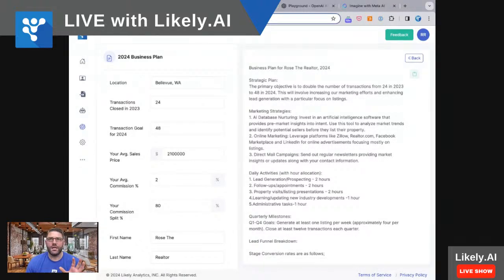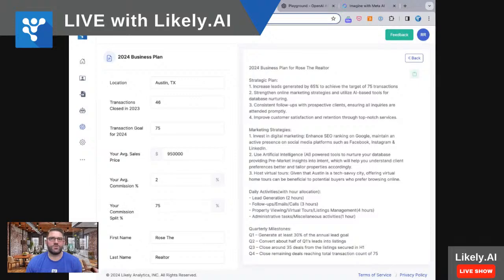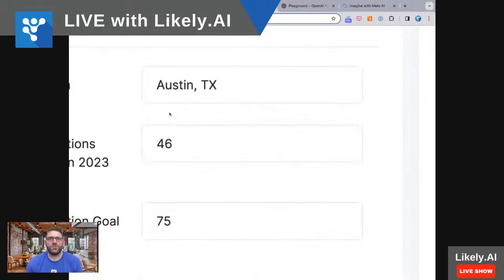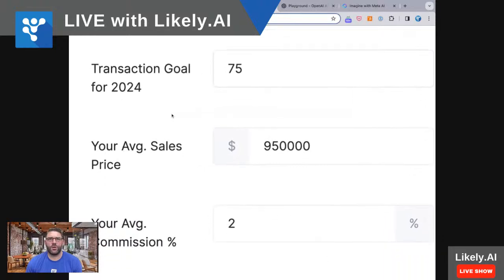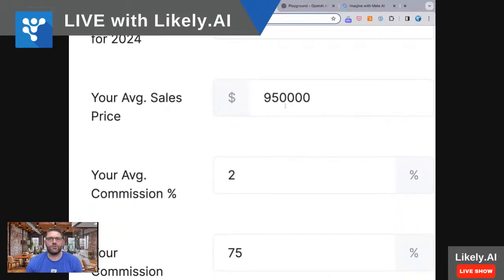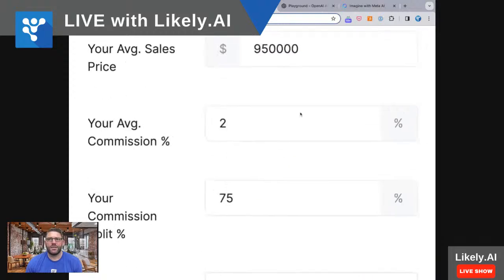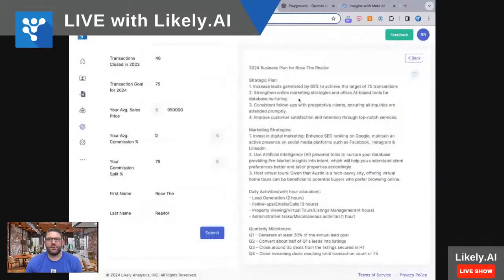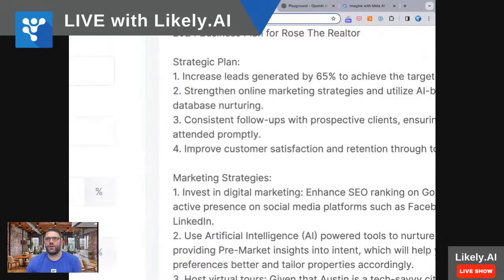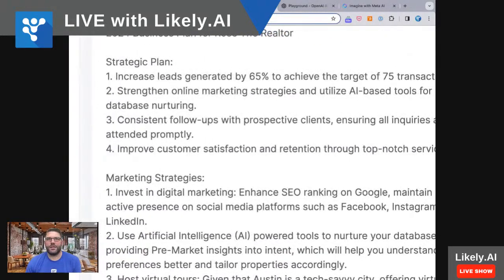Okay, so here's another example while the other one's done. So this one's in Austin. You did 46 transactions last year. You want to do 75 transactions in 2024. Average deal 950, 2%. You have a 75% split. So let's see what it recommends that you do. So again, the strategic plan, you want to generate 65% more. Okay. Yep, that's it.